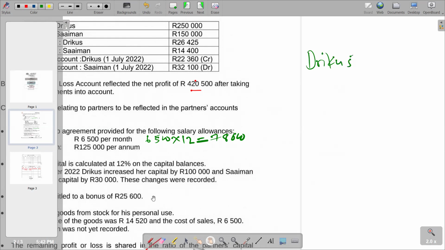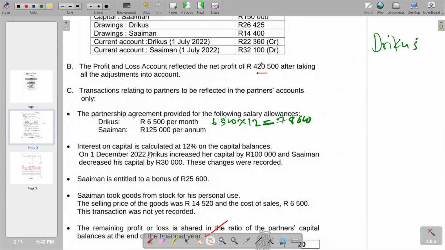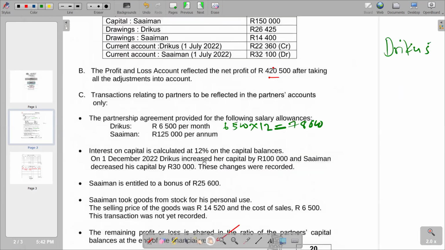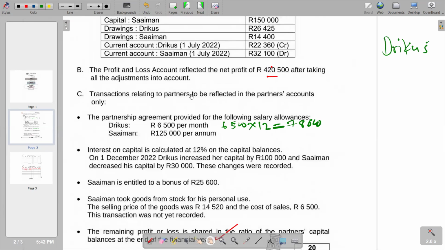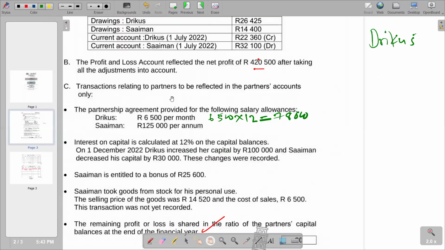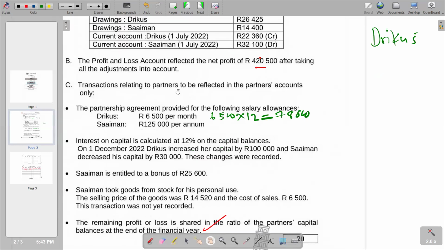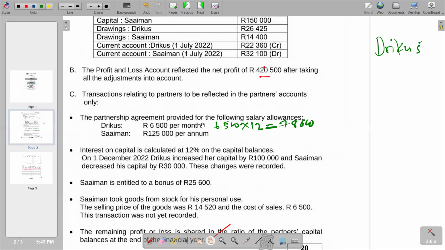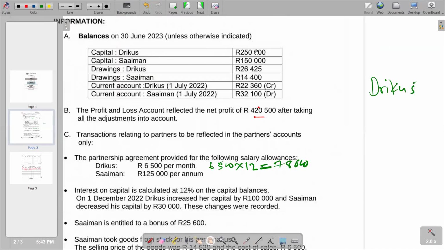But if you go back to the statement, you'll see that it reads on 1 December 2022, Triggers increased the capital by 100,000. Which means before that, it was 100,000 less, because this balance that we are given is at the end, after the 100,000 increase. So at the beginning of the period, we have the capital balance at the end minus 100,000.